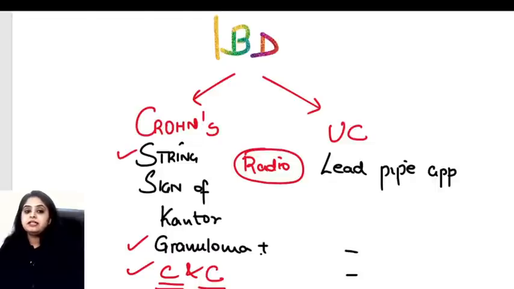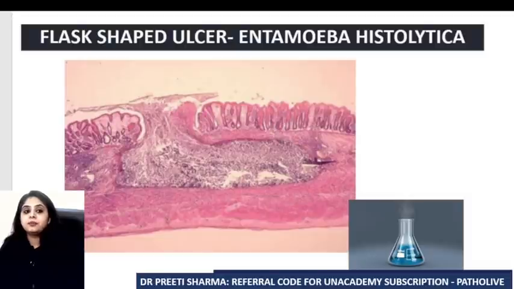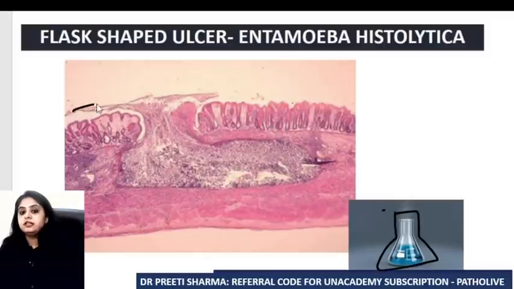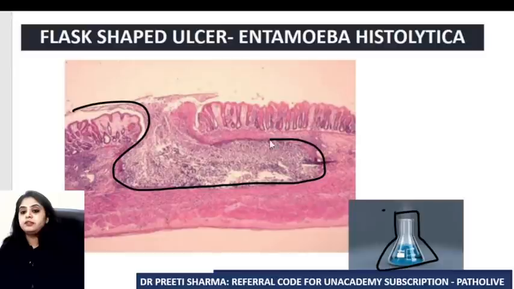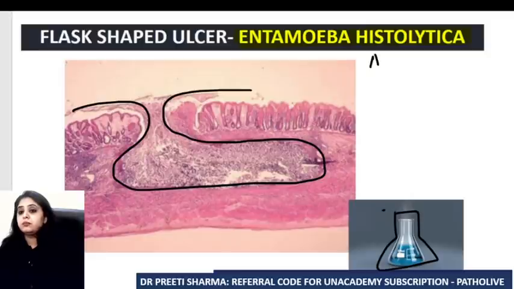Having said that, in the intestine, now coming to the next one, if you get this kind of a picture where they are very nicely showing you the presence of a flask-shaped ulcer. See, this is the intestine and you're seeing the presence of a flask-shaped ulcer. You're dealing with Entamoeba histolytica. Amoebiasis, amoebic ulcer. What are the questions that you get on this Entamoeba histolytica if I ask you from microbiology